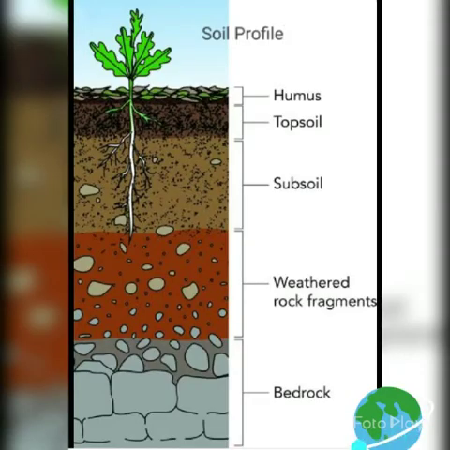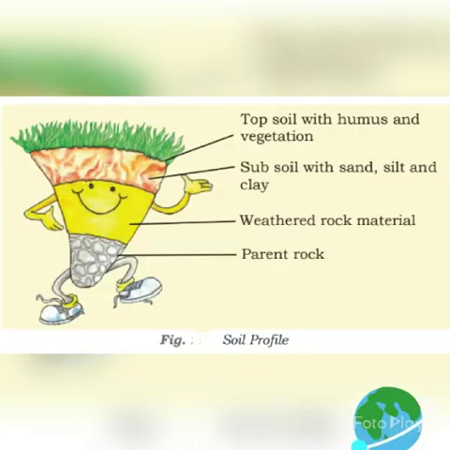Soil profile. Soil profile is defined as the vertical section of the soil from the ground surface downwards to where the soil meets the underlying rock. The topmost layer of the soil profile is topsoil. This layer we use for growing crops. The second layer, just down from the topsoil, is known as subsoil. It is made up of sand, silt, and clay. Just below this second layer, the third layer is known as weathered rock. And the fourth layer, the last layer, is known as parent rock.